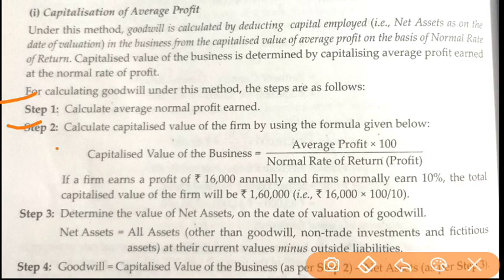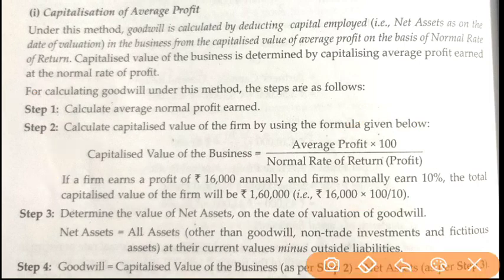Then the second step will be to calculate capitalized value of the firm by using the formula given below. So this is the formula: capitalized value of the firm equals average profit into 100 divided by normal rate of return. For example, if the normal rate of return is 10 and average profit is 10,000, then 10,000 into 100 divided by 10, we will get our capitalized value of the business. Example also given here. If a firm earns a profit of 16,000 annually and firms normally earn 10%, the total capitalized value of the firm will be 1,60,000. It means 16,000 into 100 divided by 10.